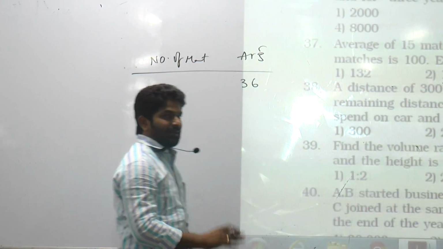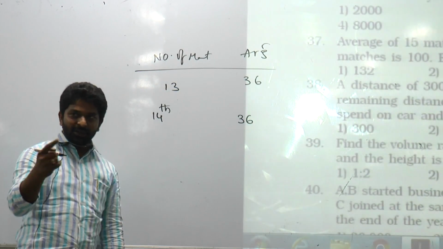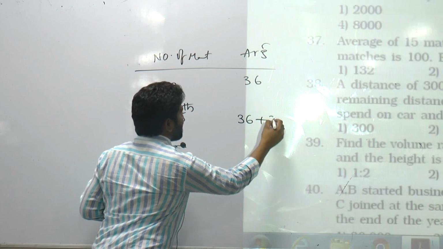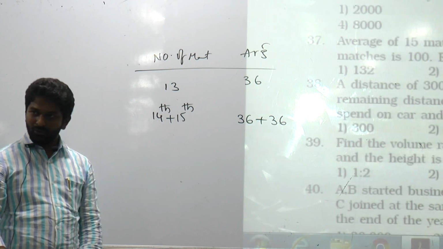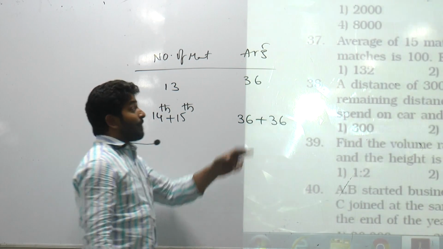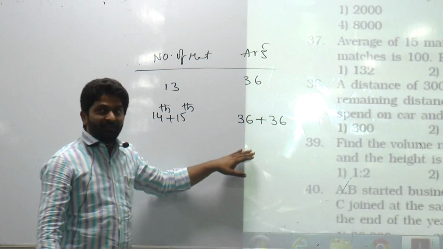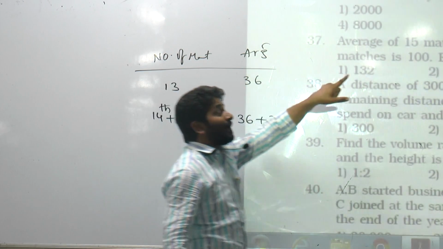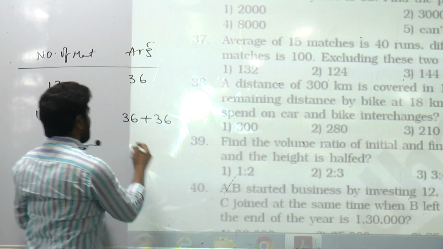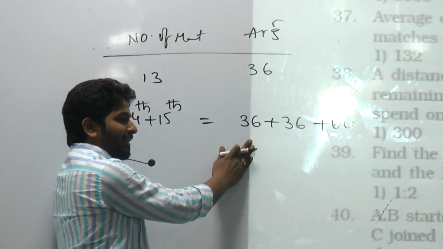Now, total how many matches we have? 15 matches. Suppose, in 14th match, if I score 36 runs, will there be any change in my average? No. And also, in 15th match, if I score 36 runs, will there be any change in the average? No. Average will be same. In the sense, how much? 36. But for 15 matches, how much is the average given in the question? 40. Which is how much more than the actual average? 4 more. Like that, for how many matches it got increased? 15. In the sense, 15 into 4. How much? 60 more.